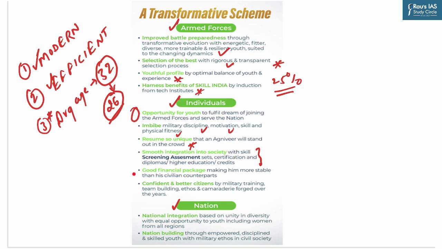Now, another significance is a good financial package that will make a soldier more stable than his civilian counterpart. Another significance is confident and better citizens by military training, team building, ethos and camaraderie forged over the years. For the nation, it will help in achieving national integration based on unity in diversity with equal opportunity to youth including women from all regions. It will also help in nation building through empowered, disciplined and skilled youth with military ethos in civil societies. So having seen the significances, there are some challenges associated with this scheme also.